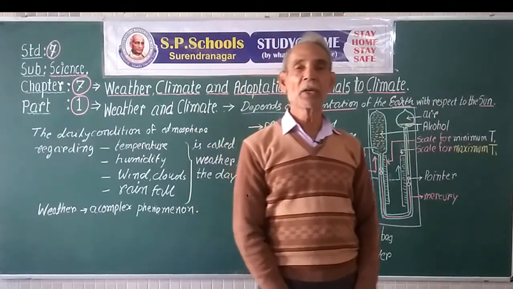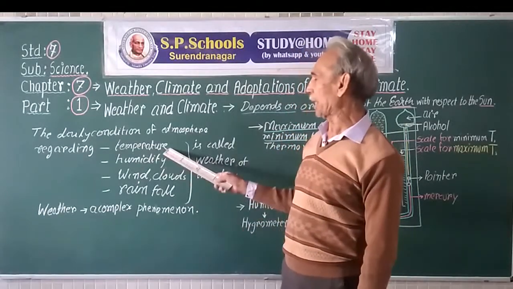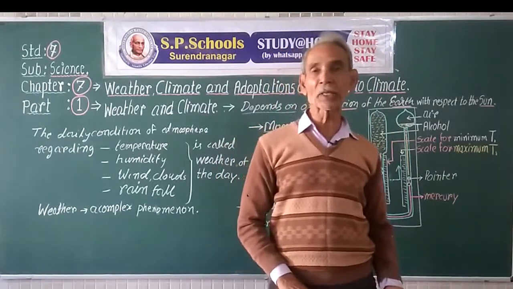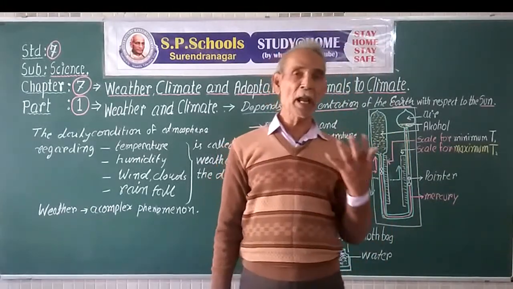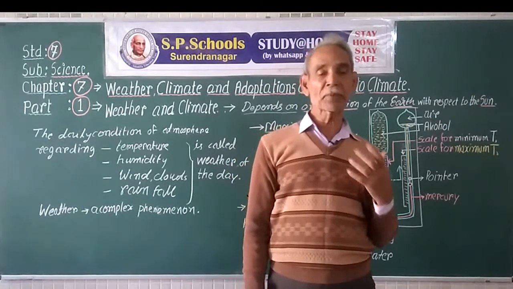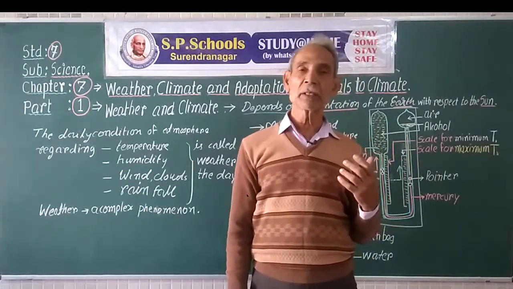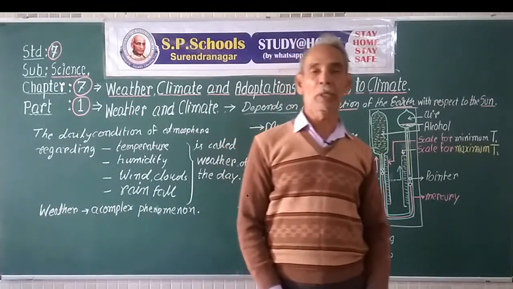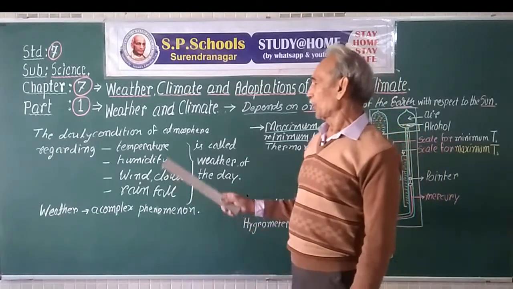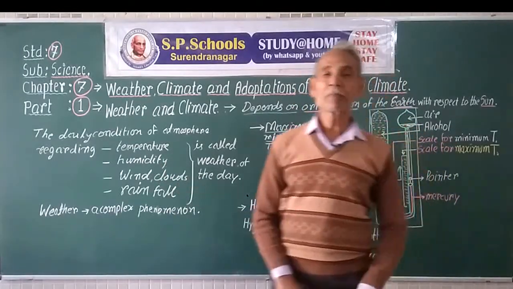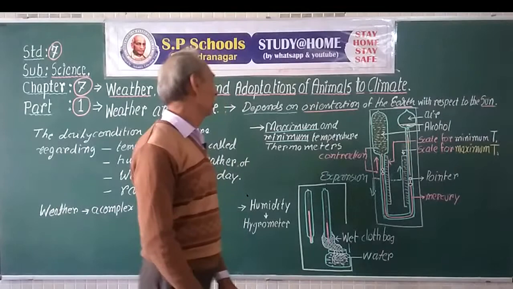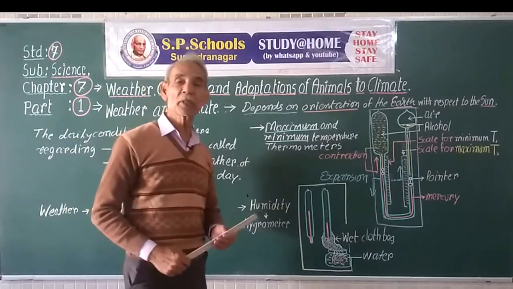In weather, we think about the temperature of the day. Now, the temperature for the whole day, 24 hours, doesn't remain the same. During the daytime, because of the sun, the temperature is higher. During night time, because of the absence of the sun, the temperature is cool. The atmosphere becomes cool. Humidity is the amount of moisture present in air. All these things change during the daytime.